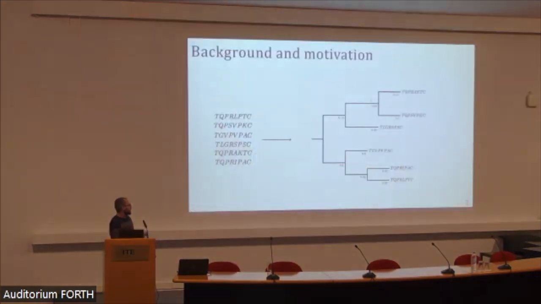So the problem at hand, which we are probably very familiar with, is that of reconstructing, given a set of homologous sequences, the binary tree topology, typically labeled with branch lengths, describing their evolution from a common ancestor, with the branch lengths representing the average number of substitutions per site that have occurred in a sequence evolving along that branch.